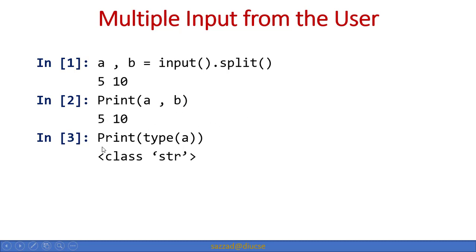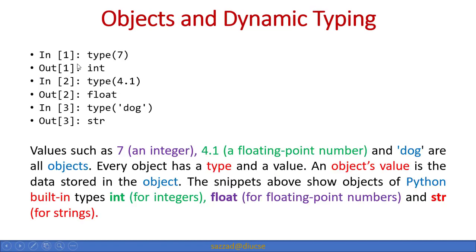And now again, if we try to check the type of A, because A is a string, it will say class string, so that means A is a string type variable. So now we will discuss object and dynamic typing.